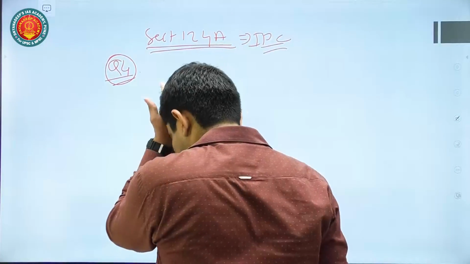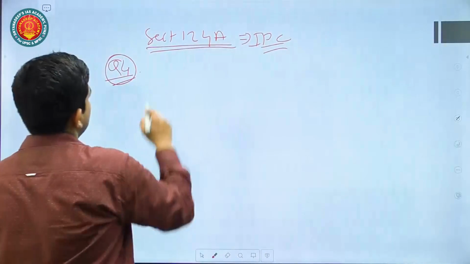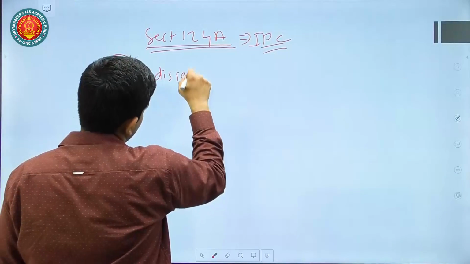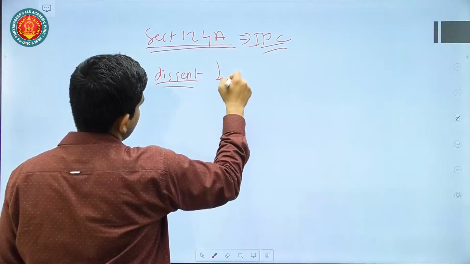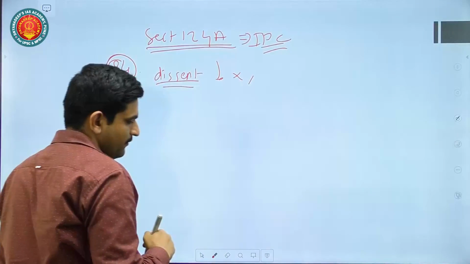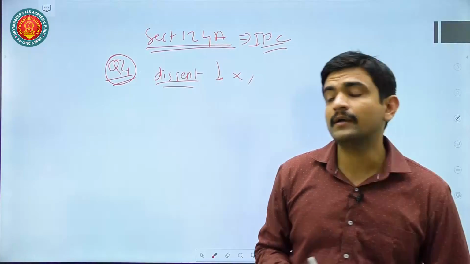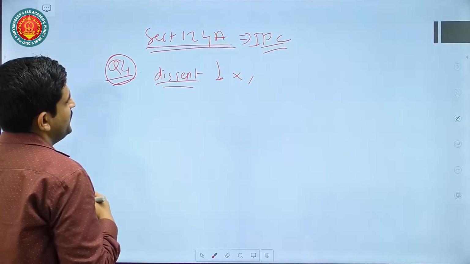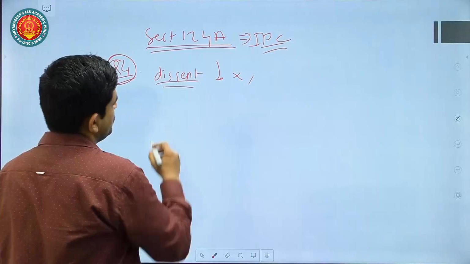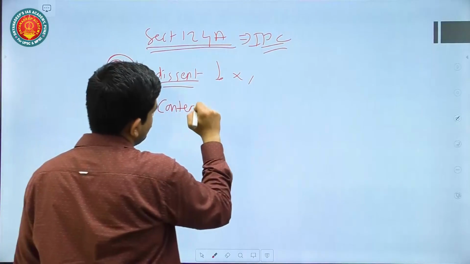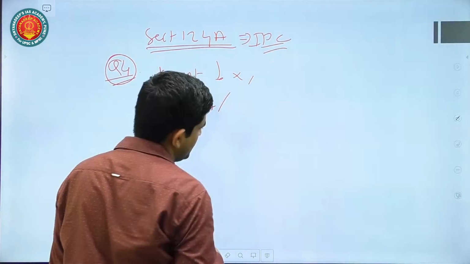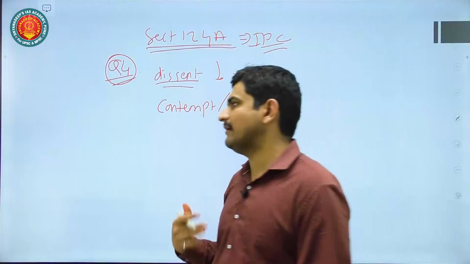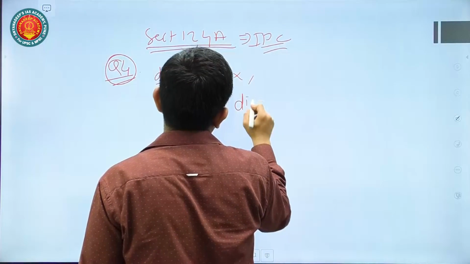Okay, but this was enacted in a way to curb the dissent against the government. So government should not be criticized in such a way that it becomes very offensive to the government, or it may be considered as contempt of the government, or it may be considered as spreading discontent against the government.